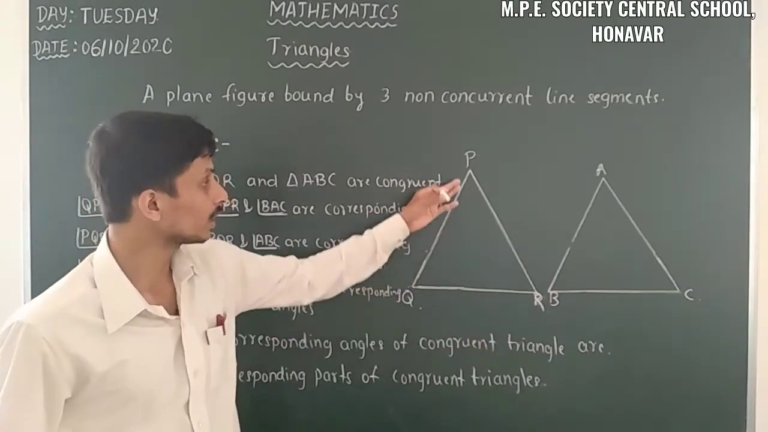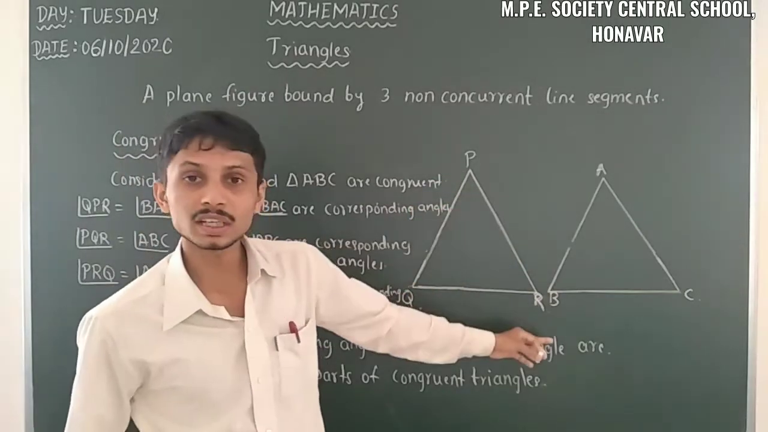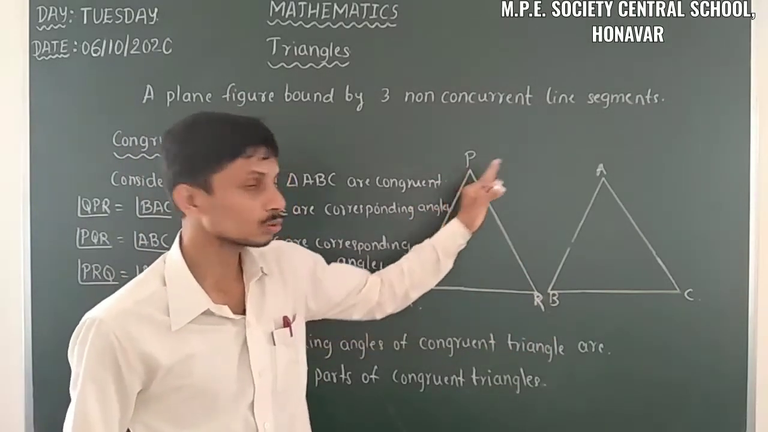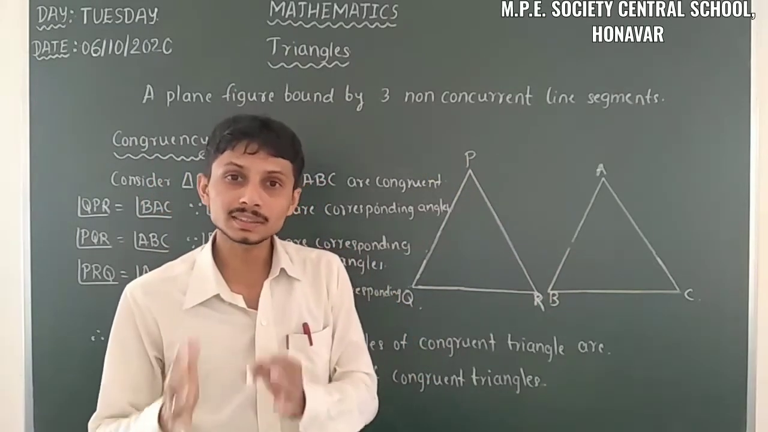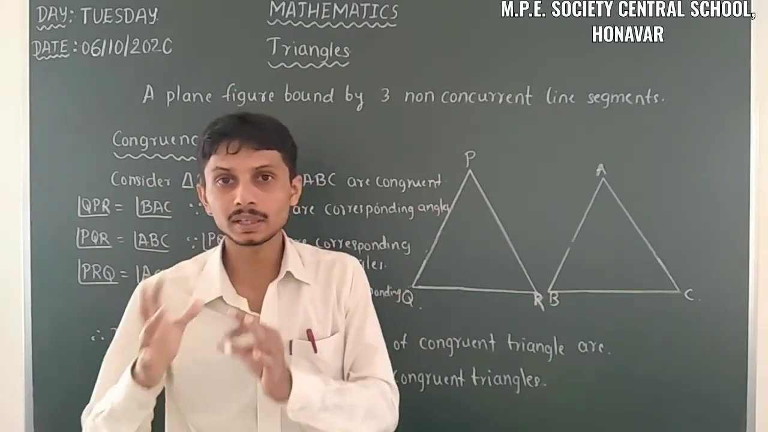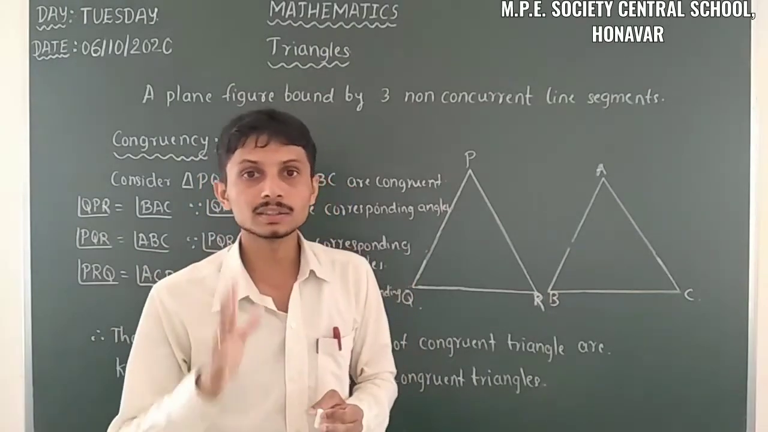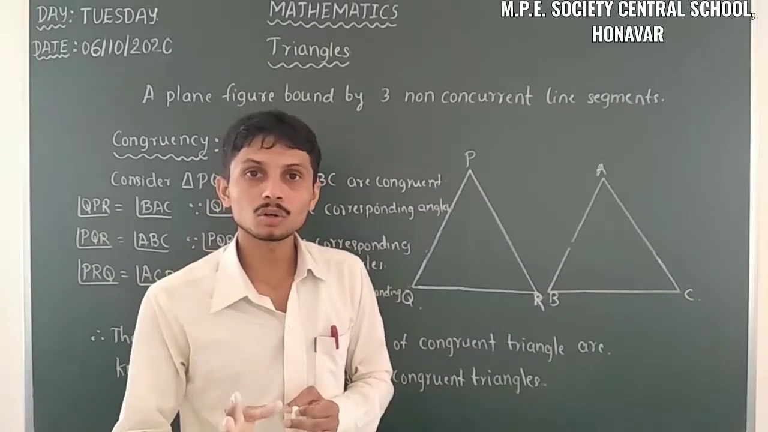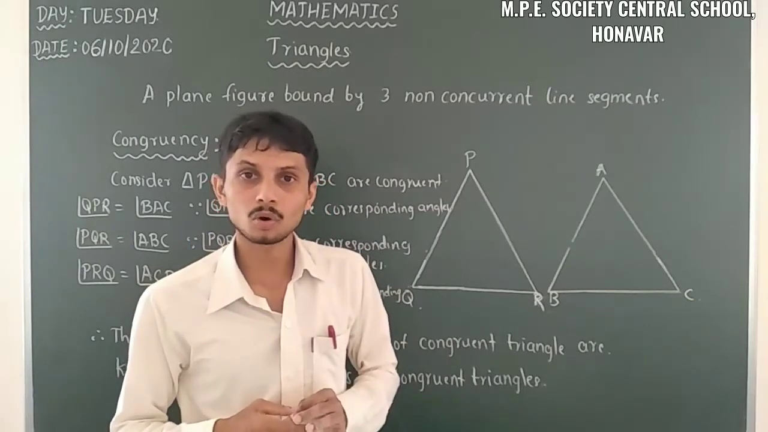you can take any sides. Here the corresponding two sides are equal and the corresponding two angles are equal. So if the pairs of corresponding sides and the pairs of corresponding angles are equal, those two triangles we consider as congruent triangles. So this is about the congruency.